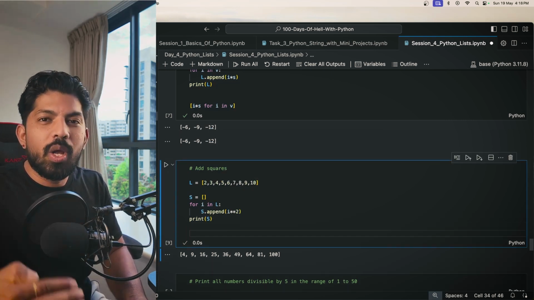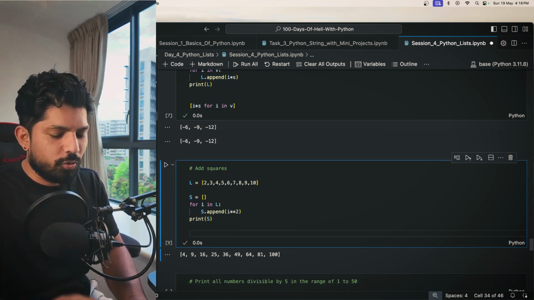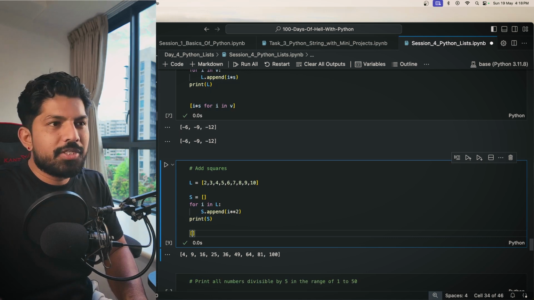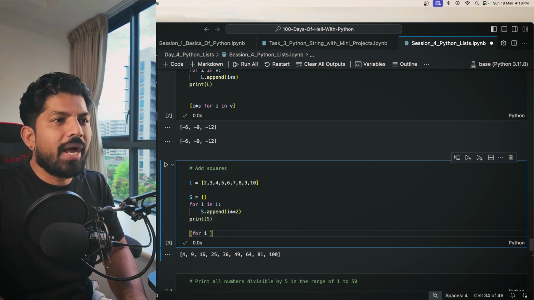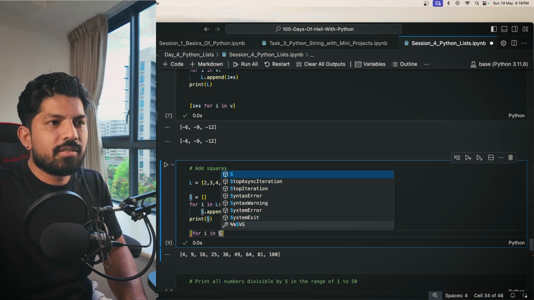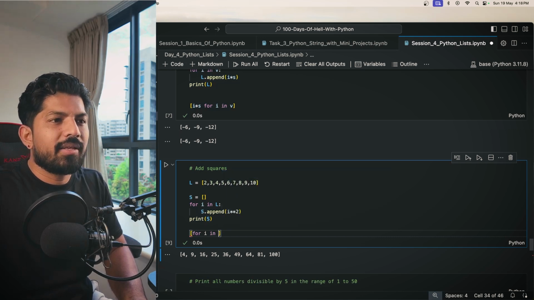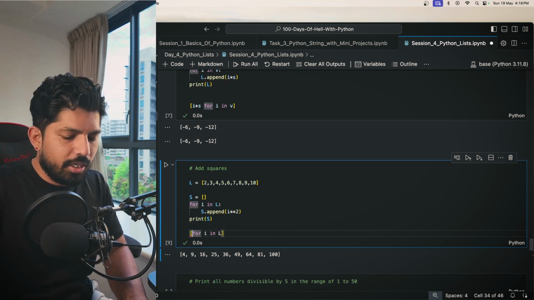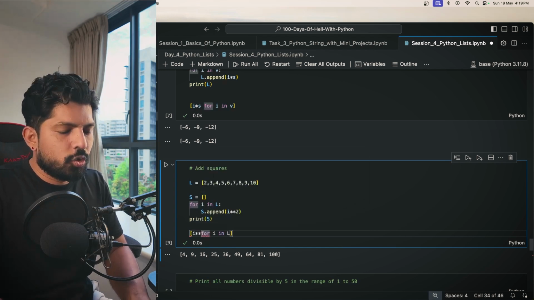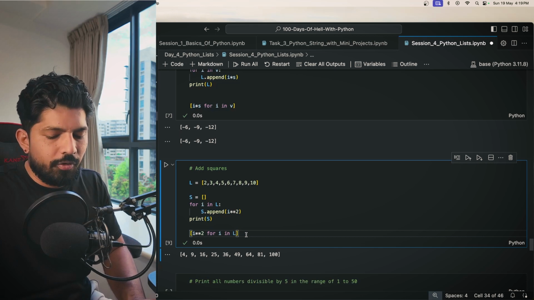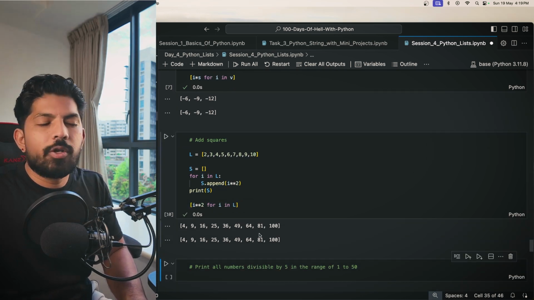But now we know how to apply the list comprehension here. So what we can do, we can create an empty list, then we will run a for loop. So for i in s, oh no, for i in L, because that is a list, and then here I can just give i square 2. That's it guys. When you hit shift enter, you will get your desired values.